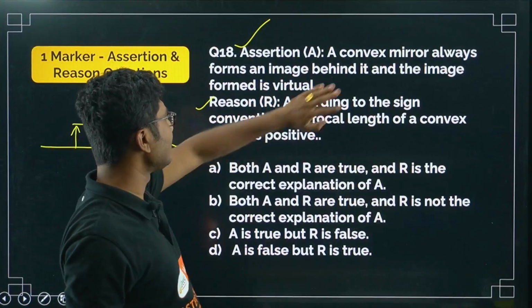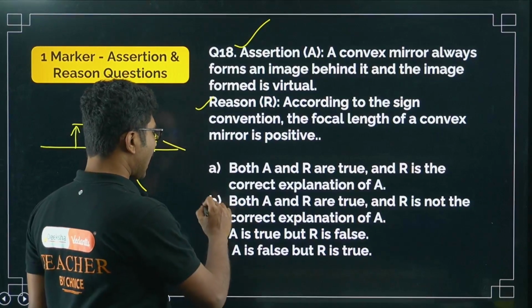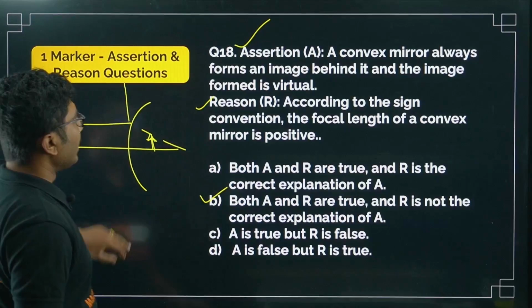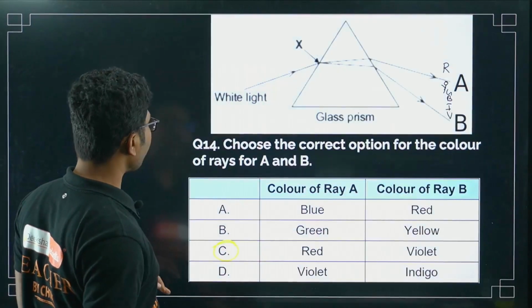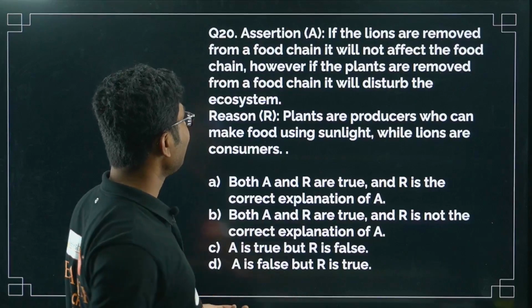So this is not the correct explanation for the assertion. So both A and R are true, but R is not the correct explanation of A. Okay. Now let's move on to the next question. Oh, there are 2 assertion and reason questions. So I was correct. Okay.